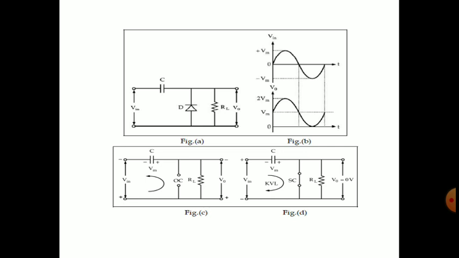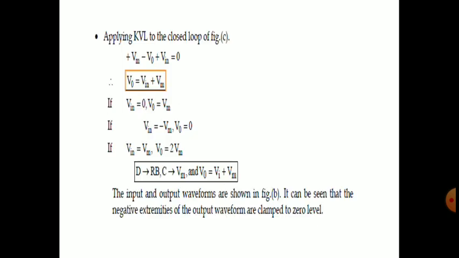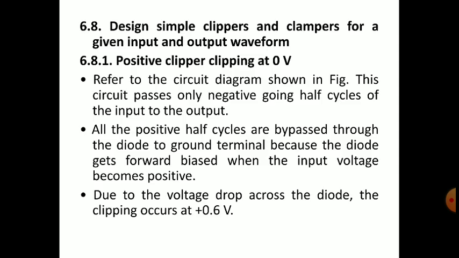And we have seen the circuit diagram. We have seen the working of this circuit by applying the negative and positive half cycles and the charging of the capacitor, and by drawing the KVL, Kirchhoff's voltage law, we got V output equals V input plus Vm. By substituting different values at different times of the input, we get different output values. By drawing all those values, we got the output waveform. In that, the positive peak became plus 2Vm and the negative peak value is set at zero. And we have seen the applications.